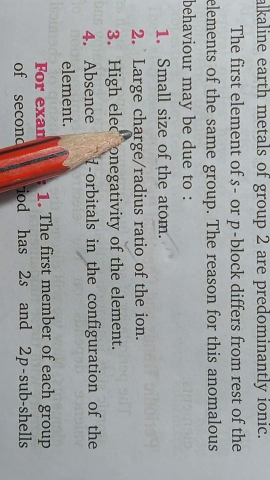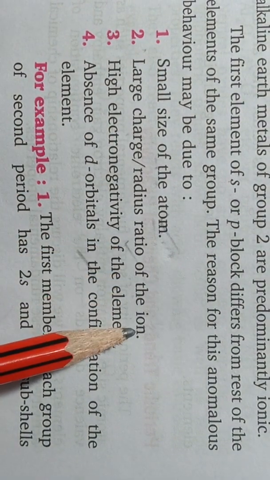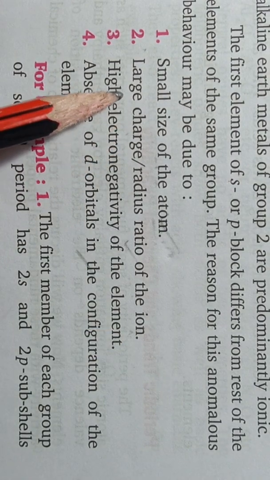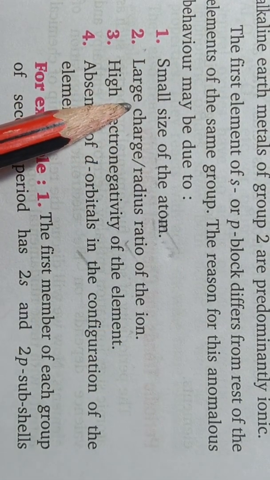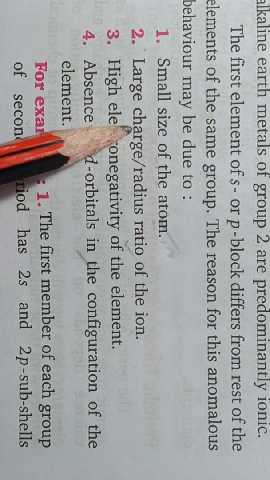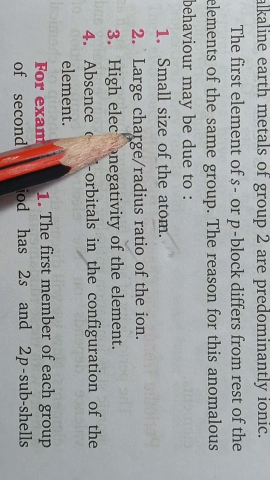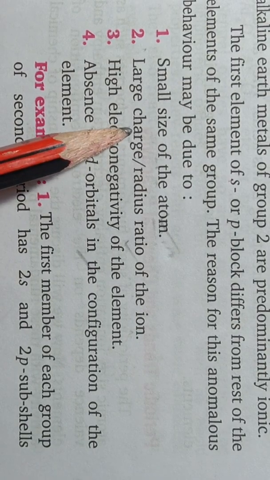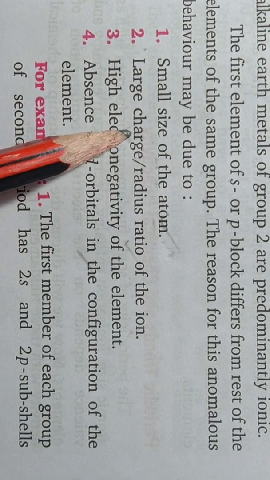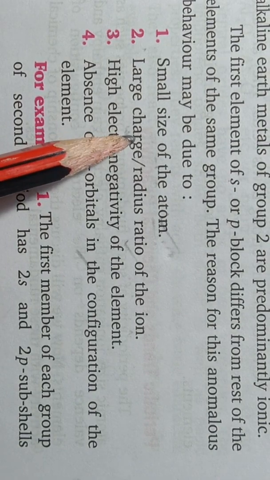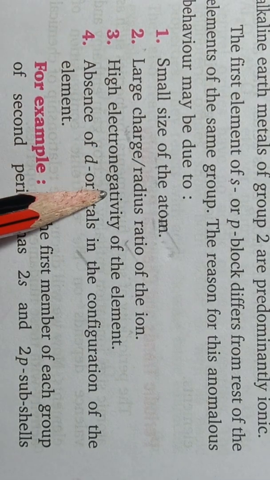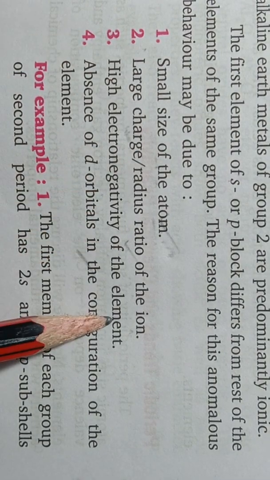Then, large charge radius ratio of the ion. So density of charge is comparatively more in the second period element of a particular group. Then third point, high electronegativity of the element.